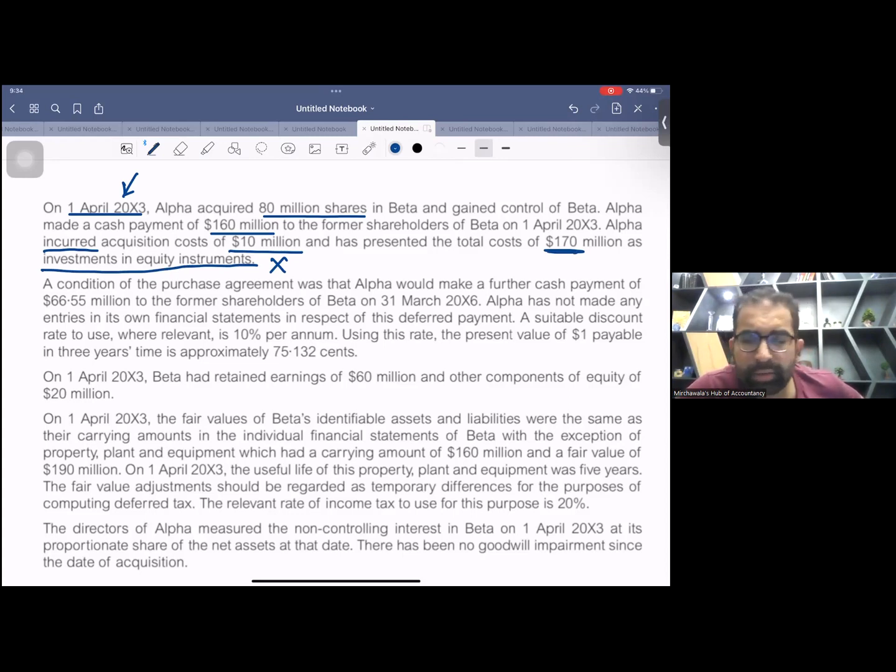And this 10 million is not part of investment. This 10 million should go in profit and loss account immediately. Parent company should book this in profit and loss account immediately, but parent company did not do this. So this is the mistake. Now let me correct it.